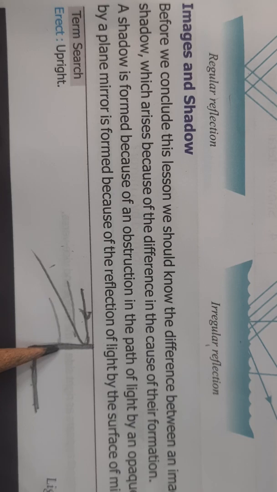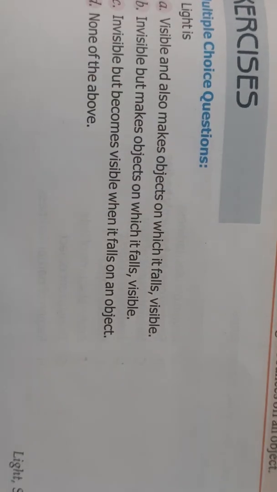Whereas shadow is always black. So these are the main two differences. Shadows are always black, whereas images are colorful. Shadow is formed by the obstruction of light rays by an opaque object, whereas images are formed due to reflection of the light. So here the difference is given.